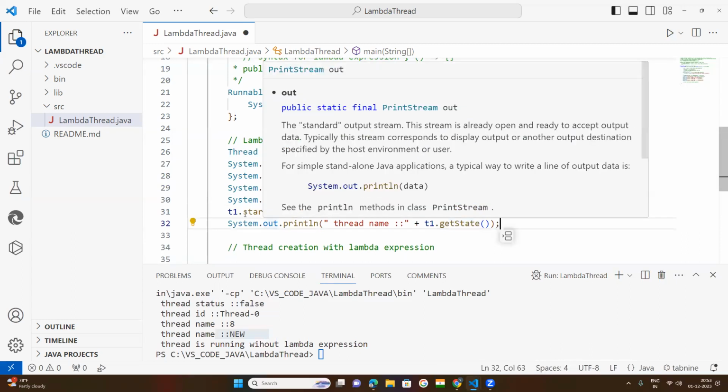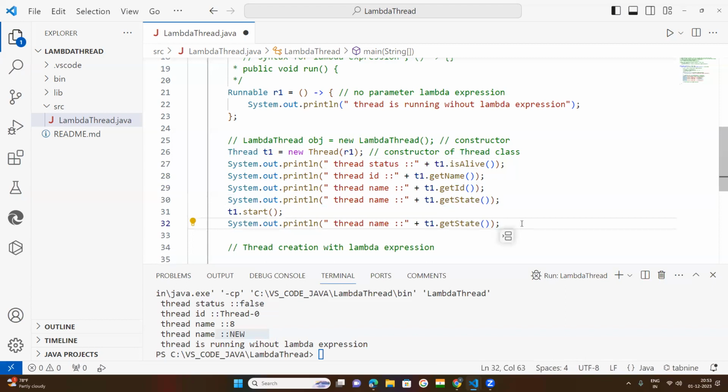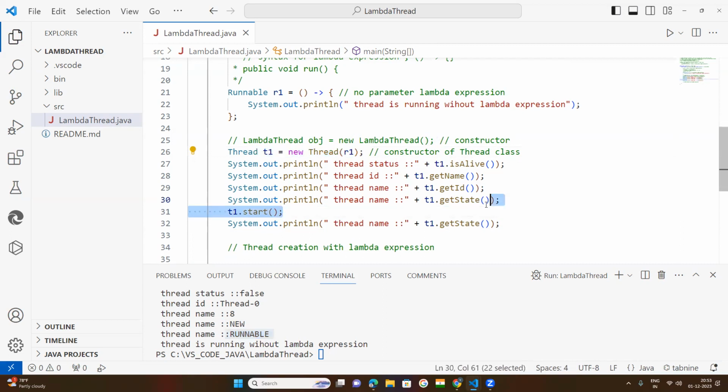Once the start method is called, your thread is started, so the thread will be in the runnable state. Whenever the thread is created, if you check the status with getState at that moment, it would be in the new state. New state means not active. The thread is created, so it is not active.